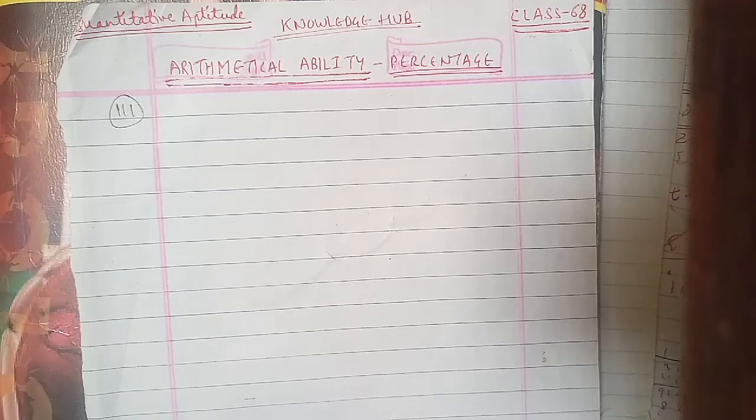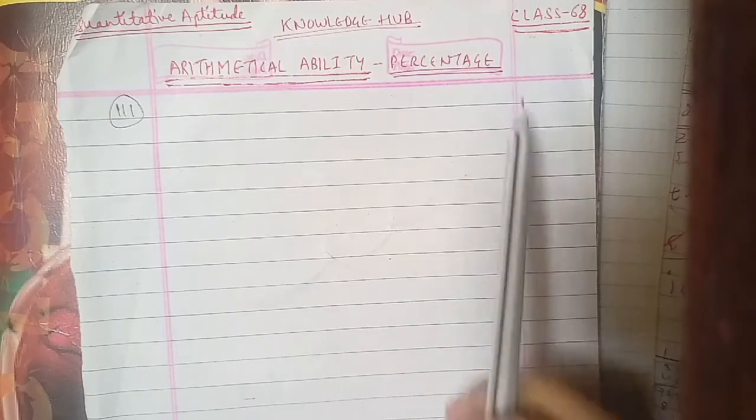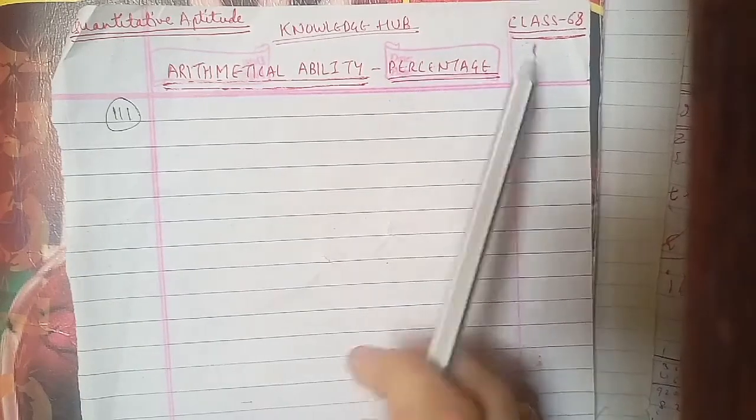Today we're going to start discussing quantitative aptitude. As you can see here, that is what we are going to discuss. In the same way, we will further discuss many more subjects that we have done. In quantitative aptitude, this would be class 68, and we had done the 67th class